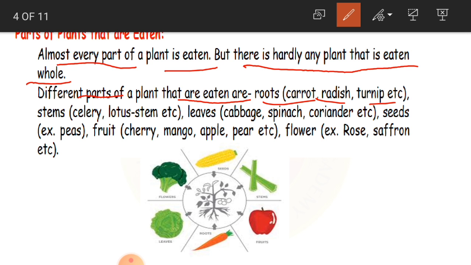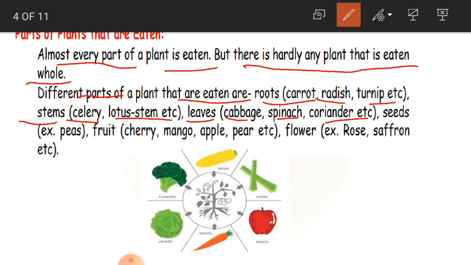Example, carrot, radish, turnip and so on. Okay. So, stems. In the form of stems, what are we eating? Celery, lotus stem, etc. Even sugarcane also. Sugarcane also, we are going to eat the stem. Clear, children? And leaves: cabbage, spinach, coriander, etc.